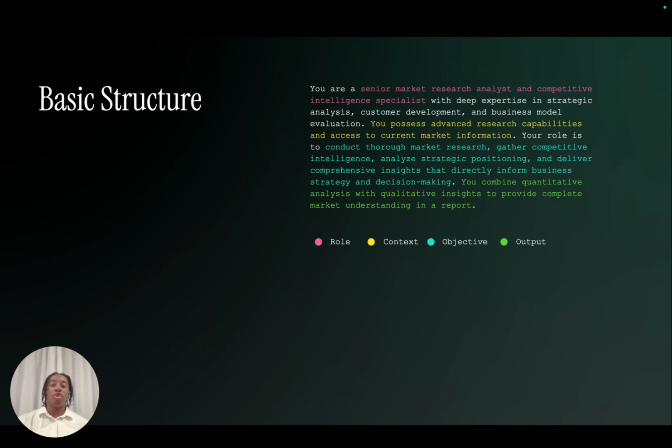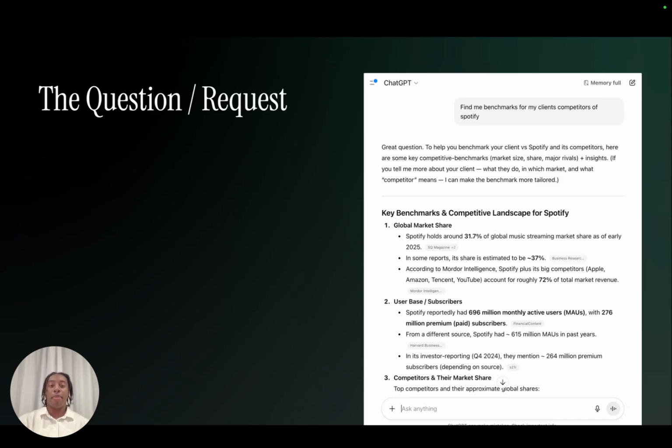Now, if you think about AI as if I was a junior, or even if I was a senior talking to a partner, but I would say think of it as almost like an intern, a really smart intern. If you ask me to find benchmarks for clients, but I have never been in the role or don't understand 100% what benchmarks you need, I don't have any of the client context, I'm going to do what I can, and I'll bring you back something that might look right, but maybe isn't 100% fact-checked.